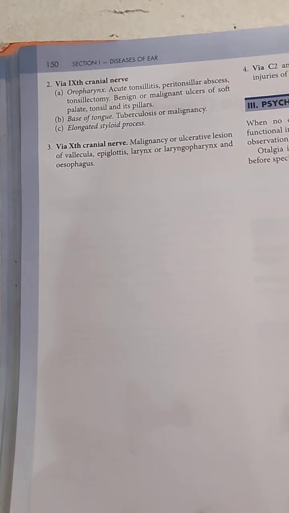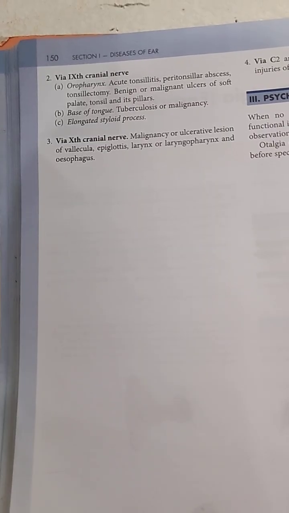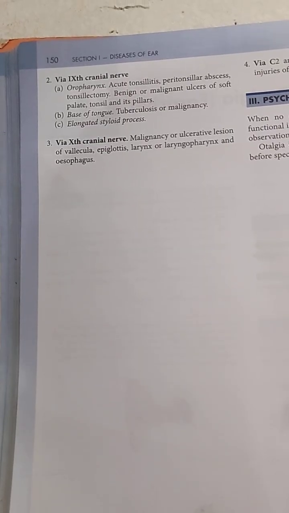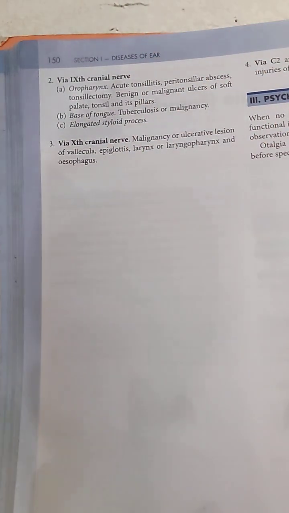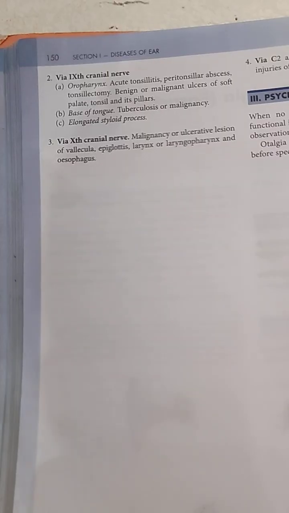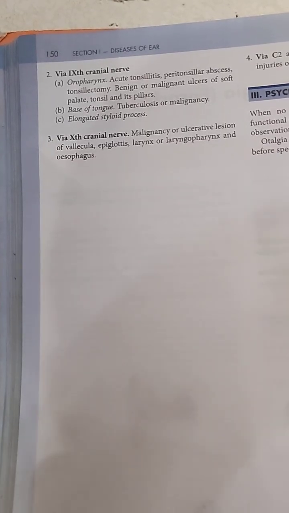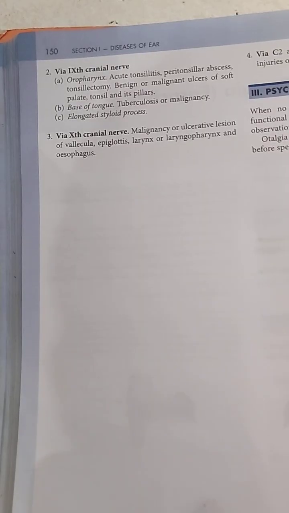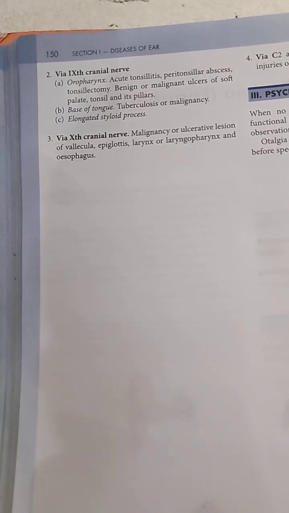Next is the 9th cranial nerve, the glossopharyngeal nerve, which mainly supplies the base of the tongue, styloid process, and also the oropharynx. If there is tuberculosis or malignancy in the base of the tongue, or an elongated styloid process, that leads to pain in the ear. Also in the oropharynx, acute tonsillitis, peritonsillar abscess, tonsillectomy, or other benign or malignant ulcers of the soft palate, tonsil and its pillars. All of these lead to pain in the ear.